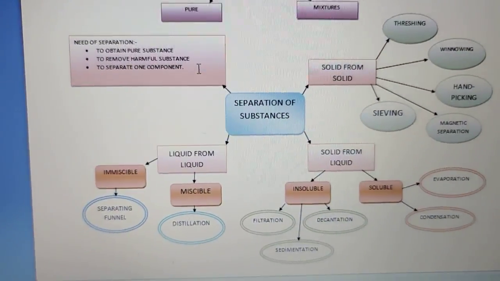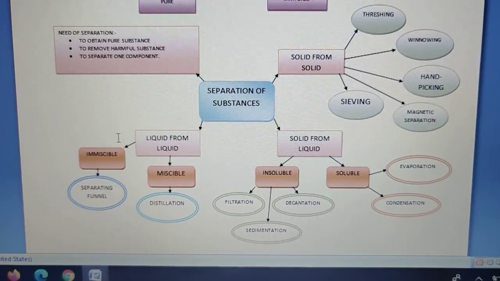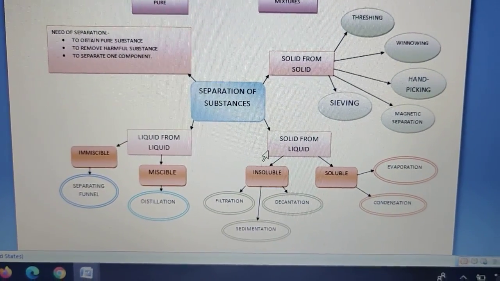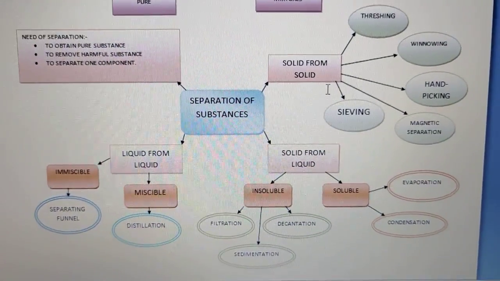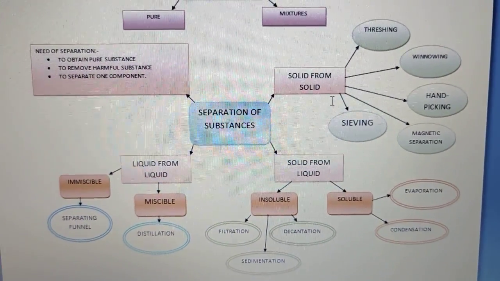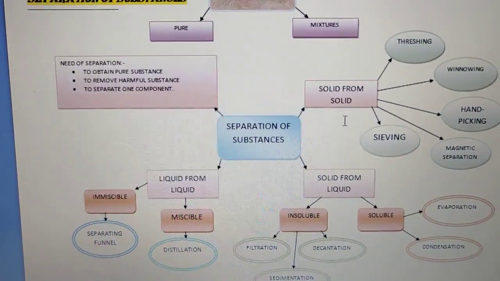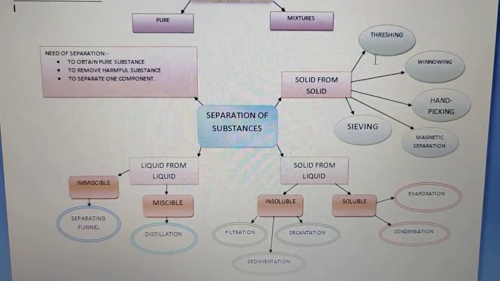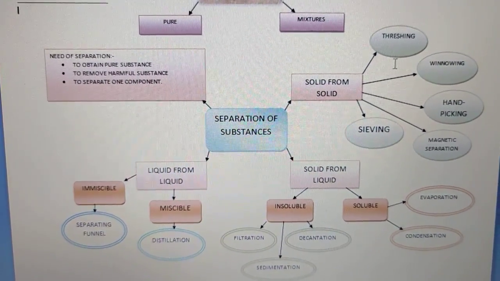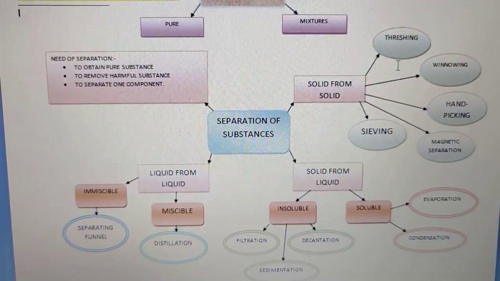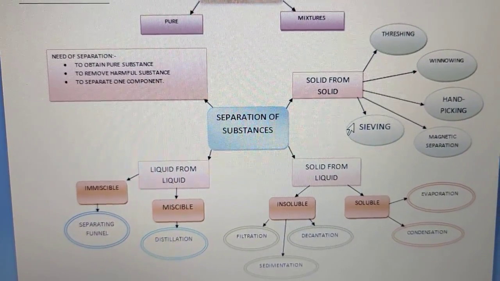Okay, so now let us look at some of the separation processes. The type or the way that we use to separate depends on the type of solution we have or the type of component we want to take off. Now firstly, if you want to separate a solid from a solid, then what process can you use? The first is threshing. Threshing is used whenever we want to separate grains from the stalks. Okay, this is often done by farmers using threshers or combines.